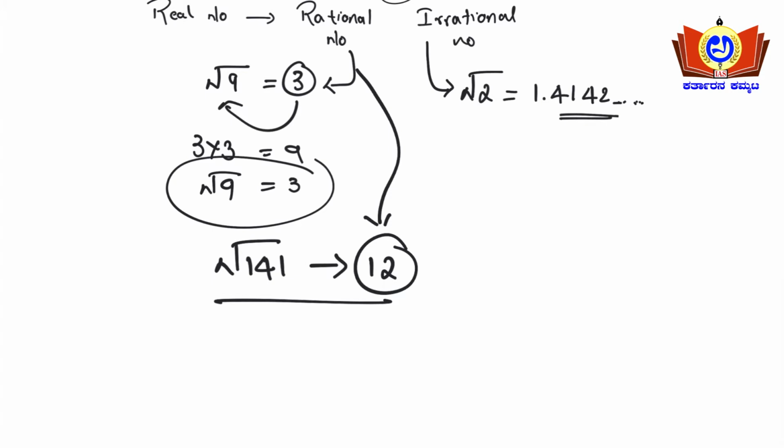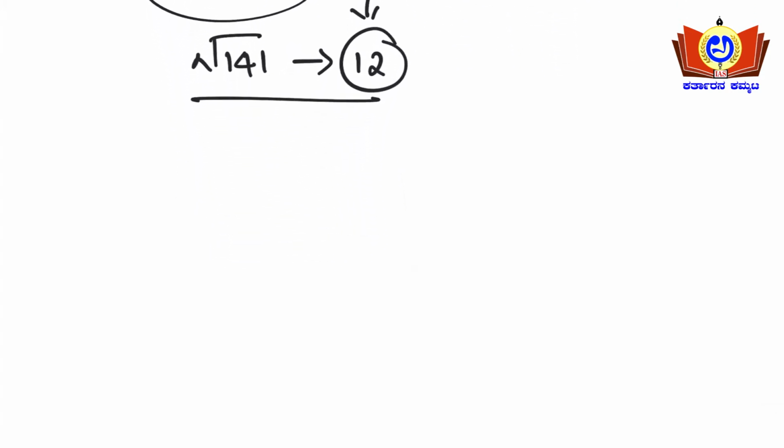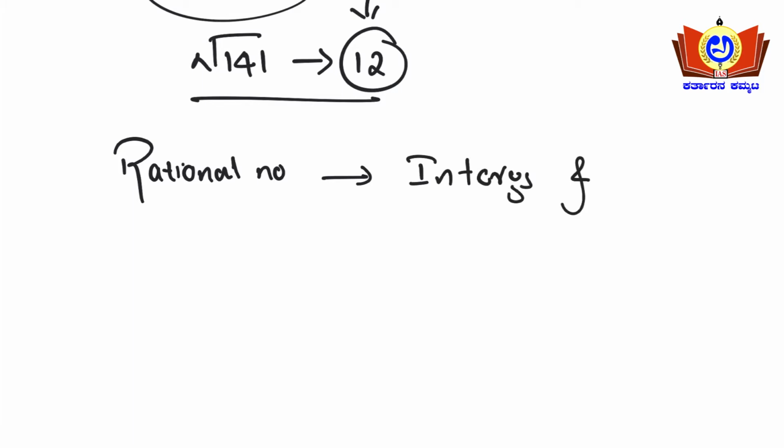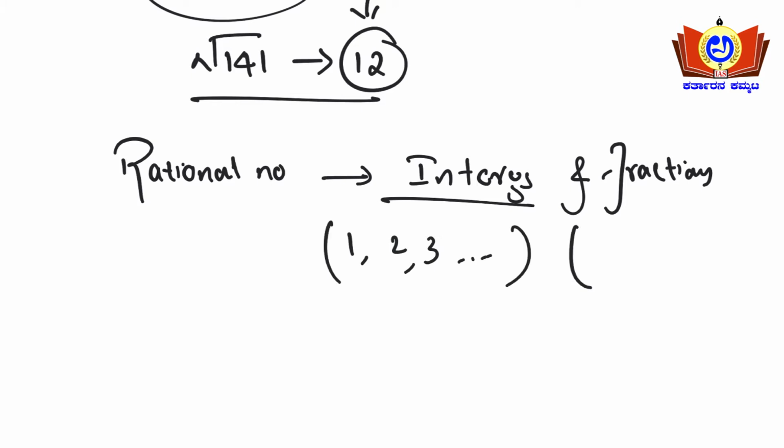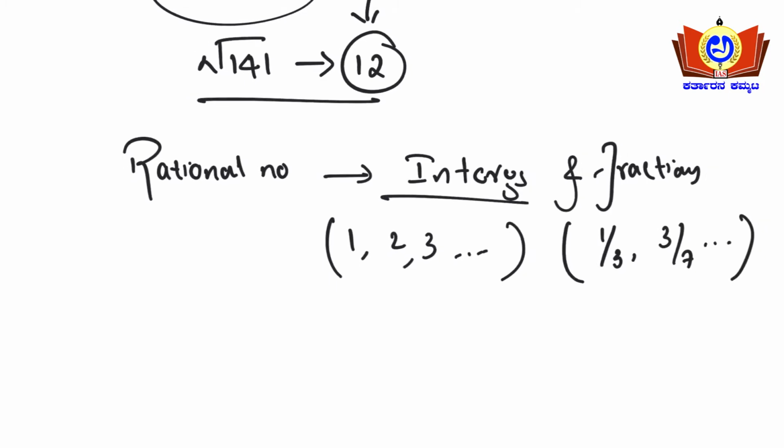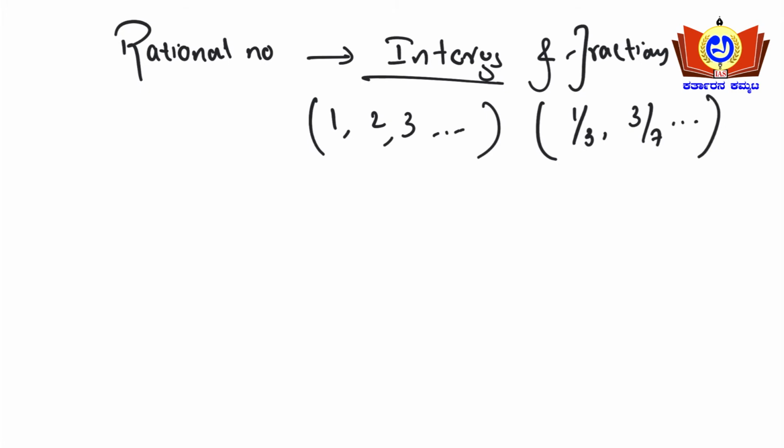Next concept: this rational number is again divided into integers and fractions. Integers are nothing but 1, 2, 3, and it goes on like this. A fraction is written like this: 1 by 3, 3 by 7, and it goes on like this. These are known as integers and fractions. Rational numbers are divided into integers and fractions.